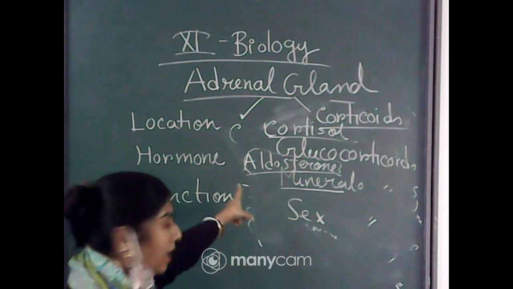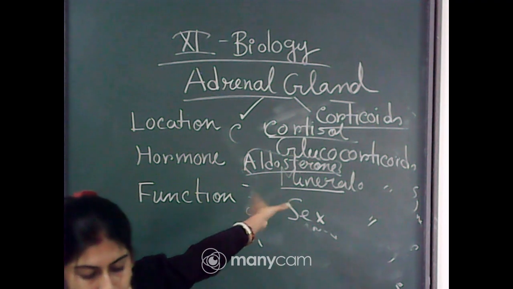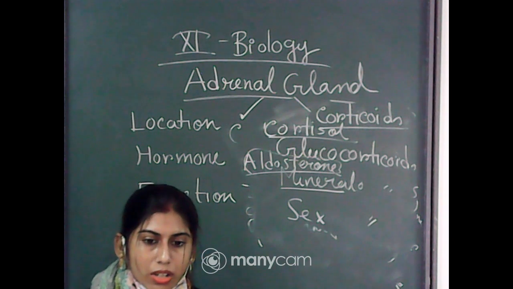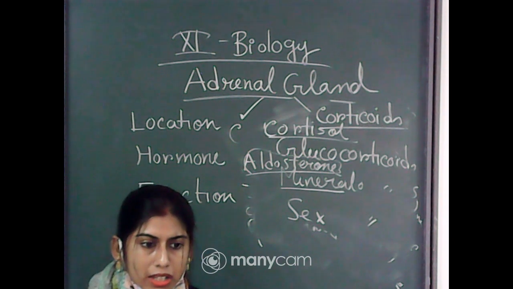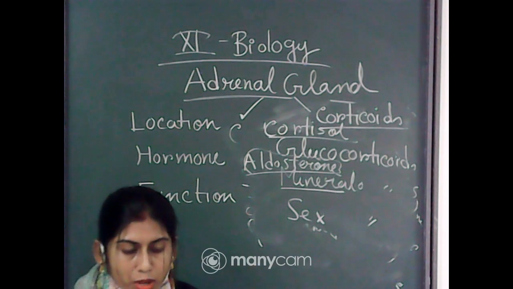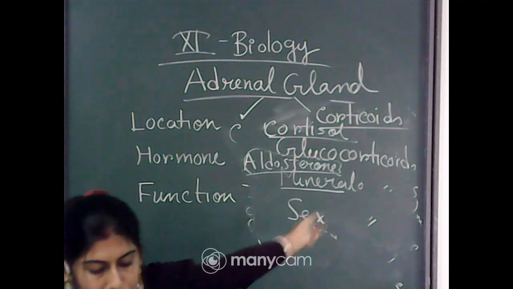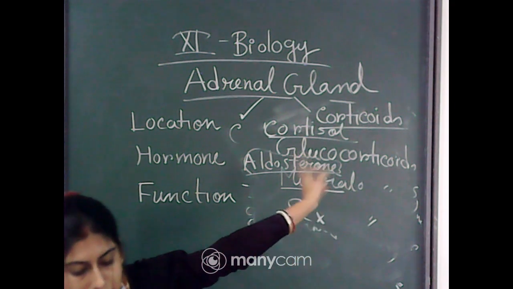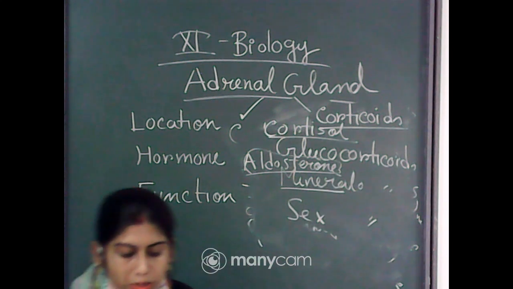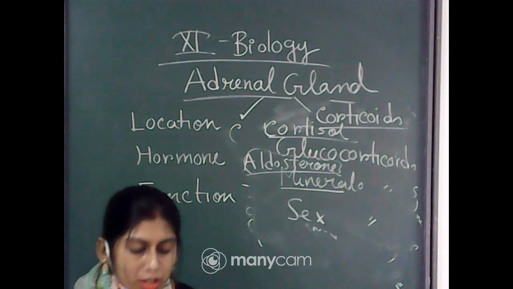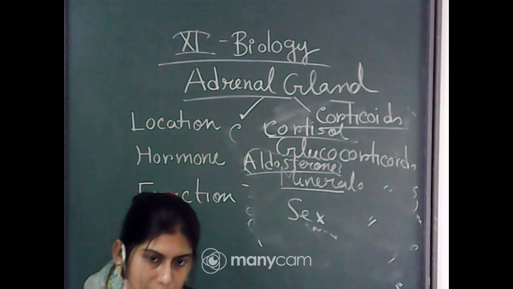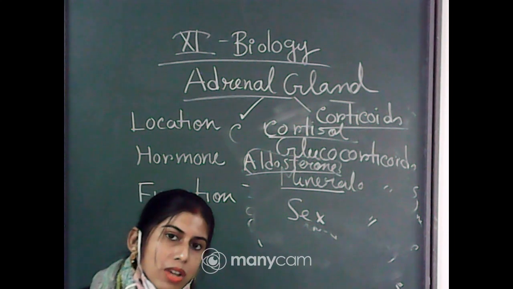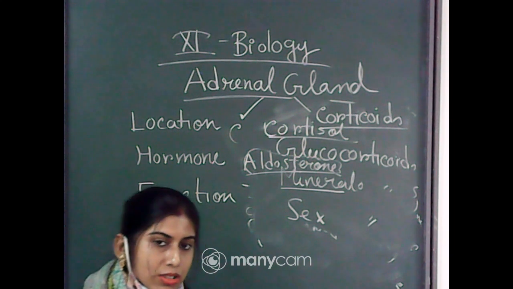And the second one I have written is aldosterone. So aldosterone acts on the renal tubule. In the excretion chapter you have already read that from the renal tubule important parts will be reabsorbed, so minerals will be reabsorbed. So aldosterone is an example of mineralocorticoid, and it acts on the renal tubules and stimulates the absorption of sodium ions, potassium ions, water and phosphate ions. Okay, and it also helps in maintaining electrolytes.